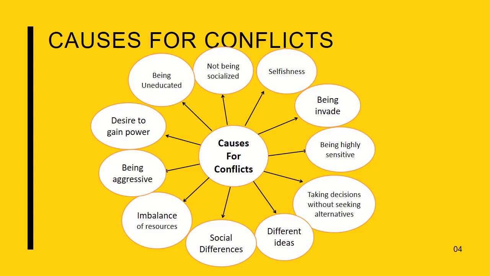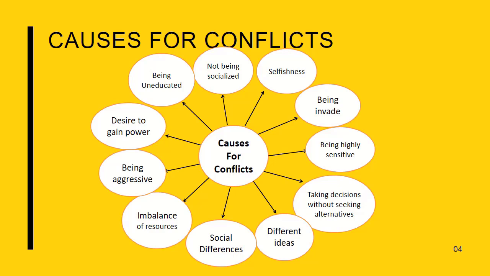You are forcibly trying to control people or forcibly trying to give an idea across without listening to other people's opinion. Then different ideas. So conflicts also occur when there are different ideas. When in a group of people, if the ideas do not agree upon each other, then there could be conflicts. Also, if we are to see this thing called social differences.